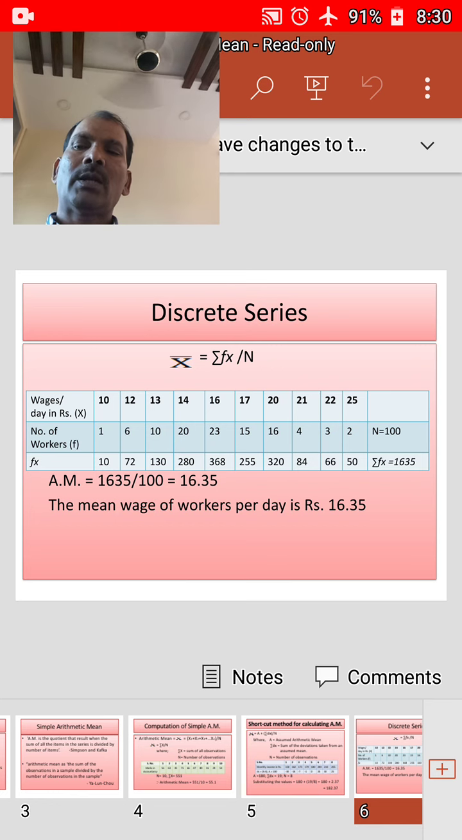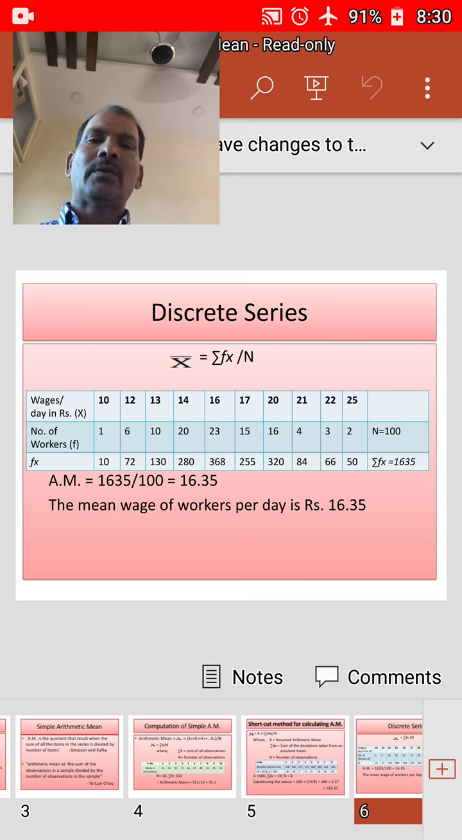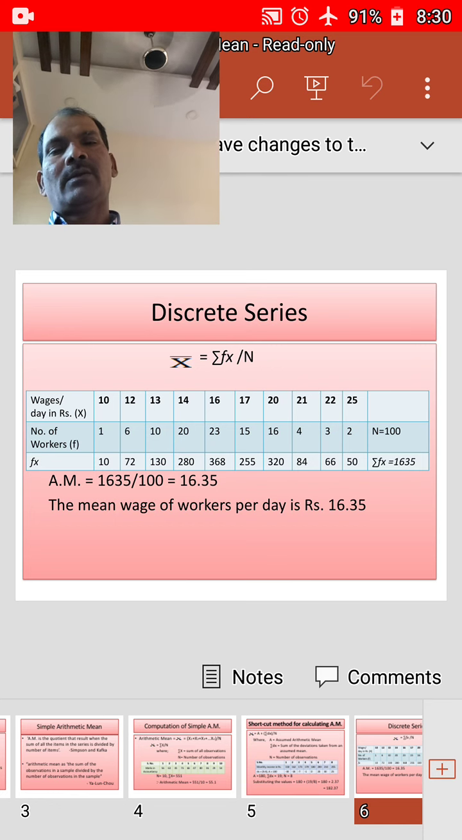Number of workers who earn 16 rupees per day are 23. Number who earn 17 rupees per day are 15. Number who earn 20 rupees per day are 16. Number who earn 21 rupees per day are 4. Number who earn 22 rupees per day are 3. Number who earn 25 rupees per day, only 2 members are there. With this data we need to find out the mean of the discrete series.